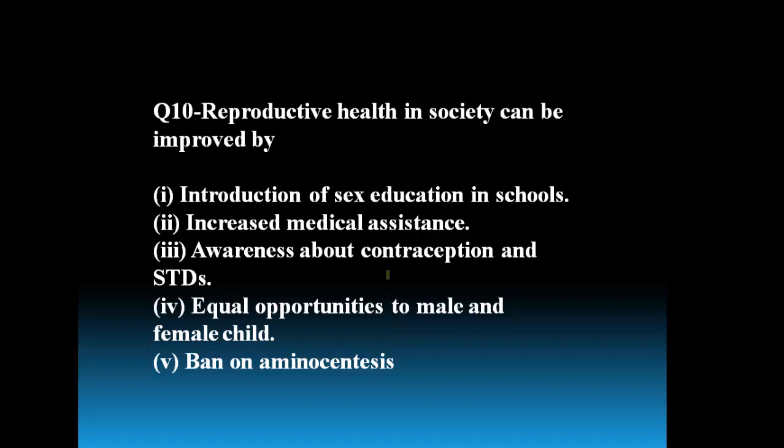Reproductive health in a society can be improved by, so very interesting question. Reproductive health in a society can be improved by, what are the options? Introduction of sex education in schools, increased medical assistance, awareness about contraception and STDs, equal opportunities to male and female child, ban on amniocentesis.